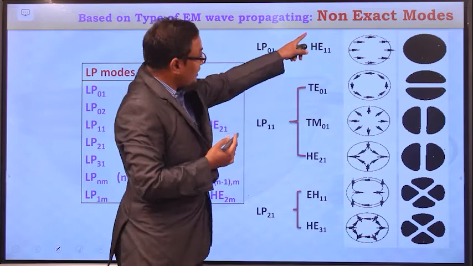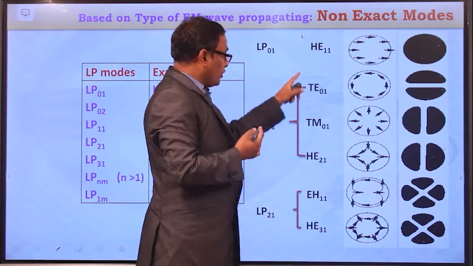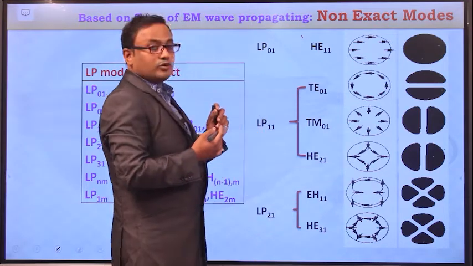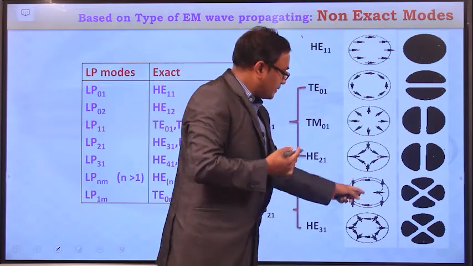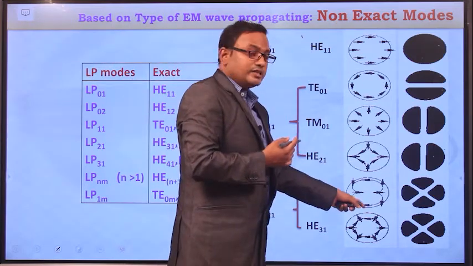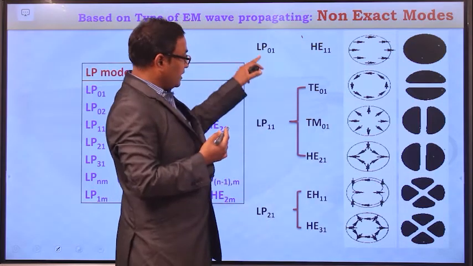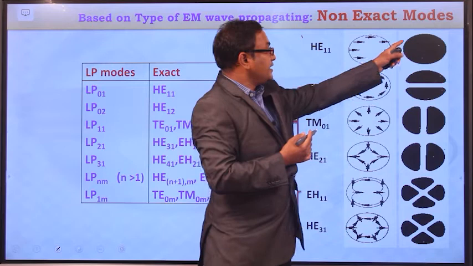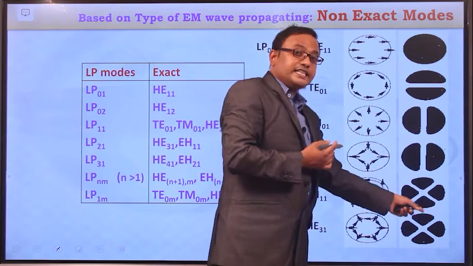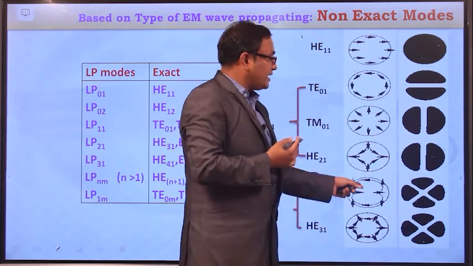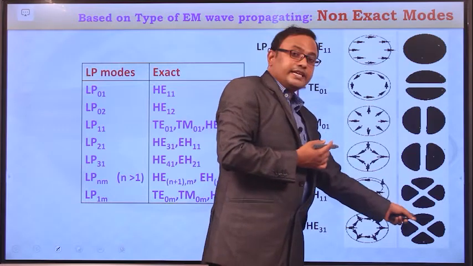So just by combining these exact modes, we are going to derive these linearly polarized modes, and this is representing the field orientation for these corresponding linearly polarized modes, and this is representing the field intensities. It is representing field lines and it is representing the field intensities.